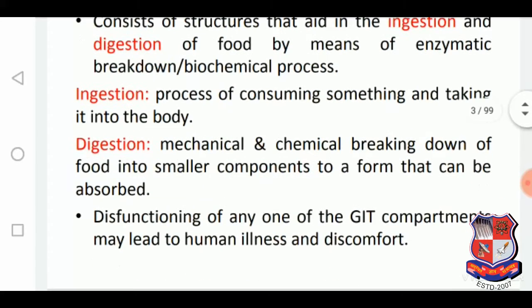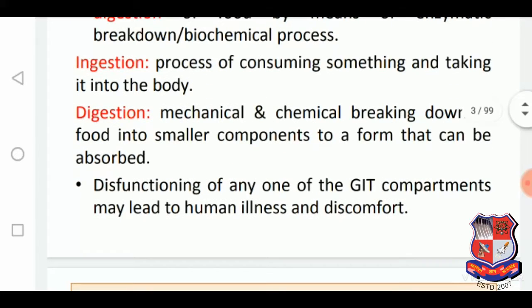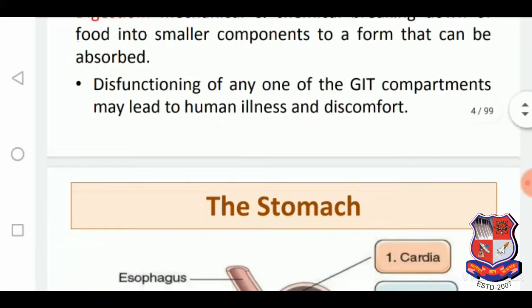So what is ingestion? That is a process of consuming something and taking into the body. And what is digestion? That is a mechanical and chemical breaking down of food into smaller components to a form that can be absorbed.